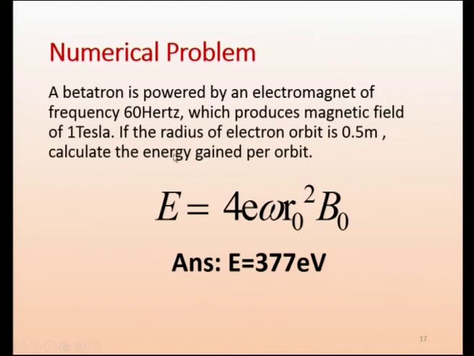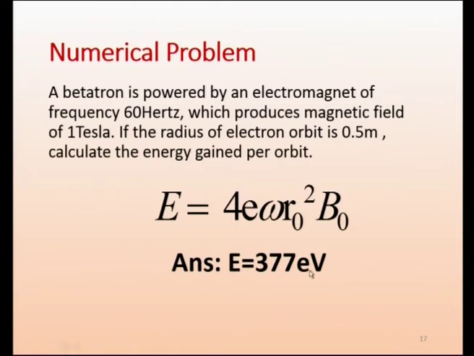So, we have all the data here. 4 into 1.6 into 10 power minus 19 joule, omega is equal to 2 pi f. This f is 60 hertz, so 2 pi f we can use. R naught is 0.5 meter, B0 is 1 Tesla. If we calculate all this, because we are using MKS, you will be getting the energy in joules.